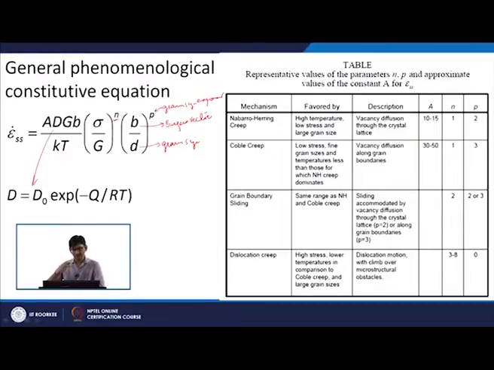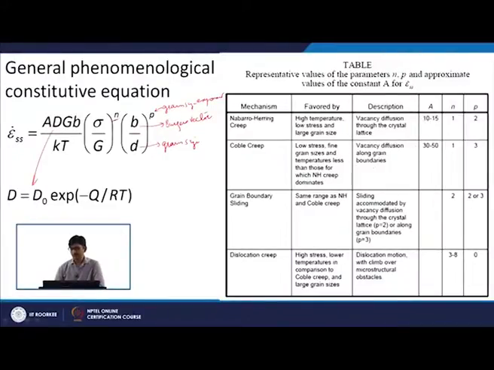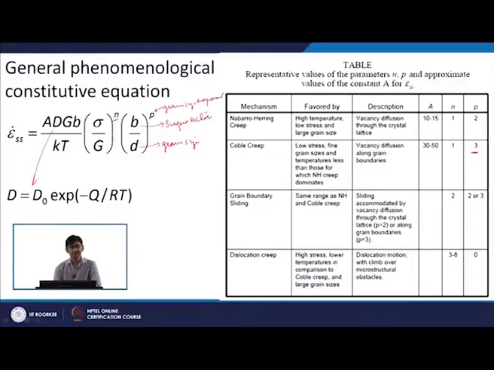So, this is at a lower temperature, where diffusion through the grain boundary dominates. It involves vacancy diffusion along grain boundaries, A will be in this range, N is again 1 here and P is 3. You can see that in Coble creep the grain size is dominant, and that is why you have a higher exponent value here.